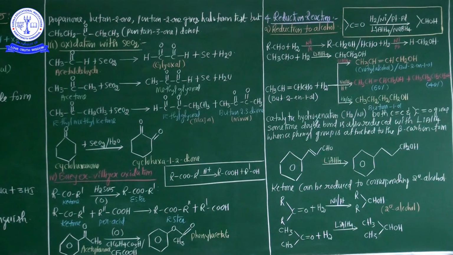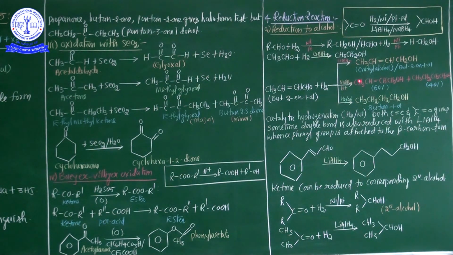Underline this point. Aldehydes on reduction give primary alcohol, while ketones give secondary alcohol. This type of reduction is carried out either by catalytic hydrogenation in the presence of nickel or platinum or palladium, or by lithium aluminum hydride or sodium borohydride also.